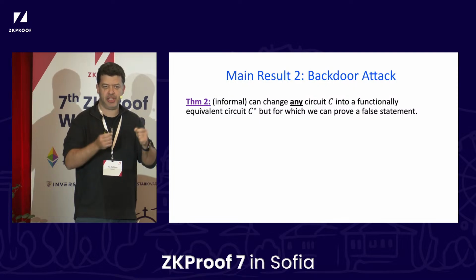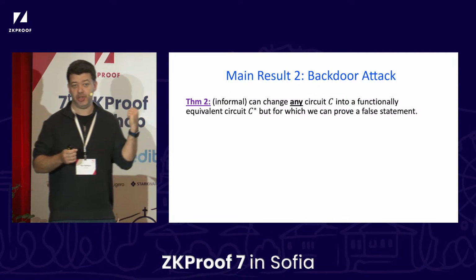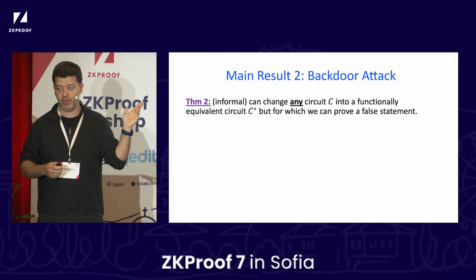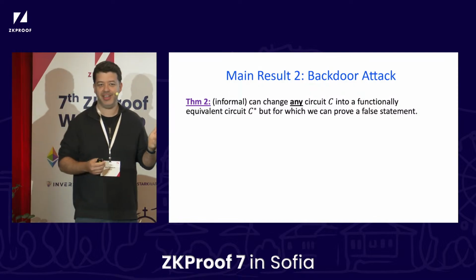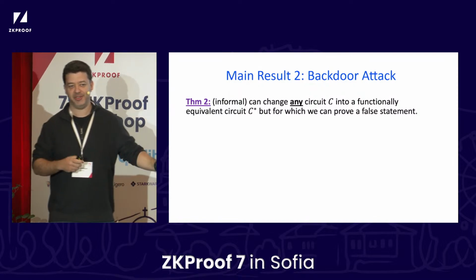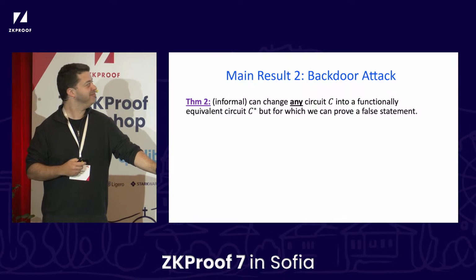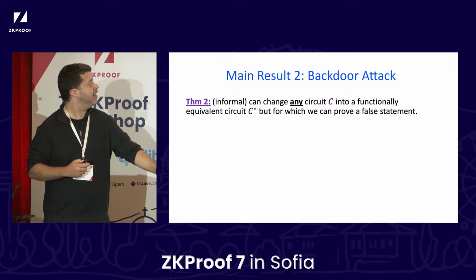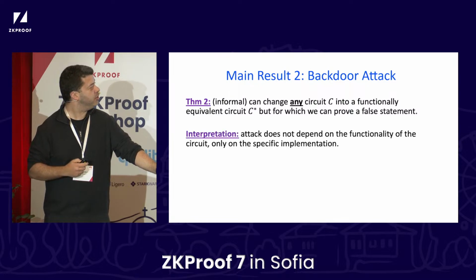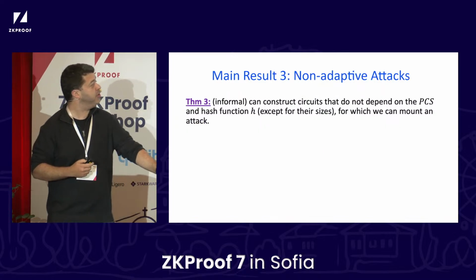So exact same input-output behavior. But for this new circuit that I've constructed, I can prove anything I want. In particular, today I like to prove false stuff, so I'll do that. So yeah, I'll go over this briefly.